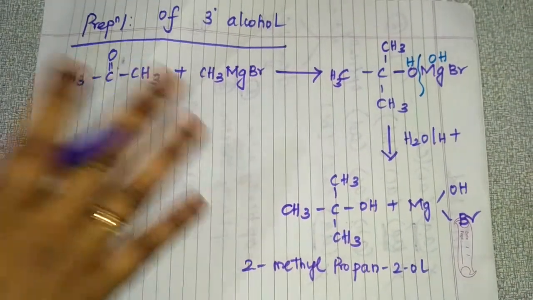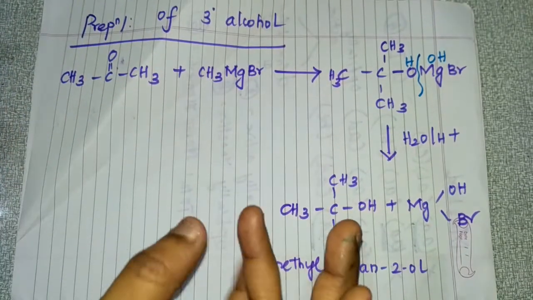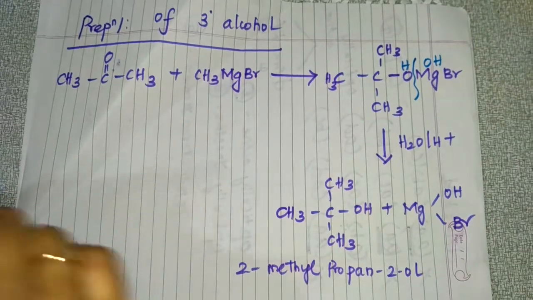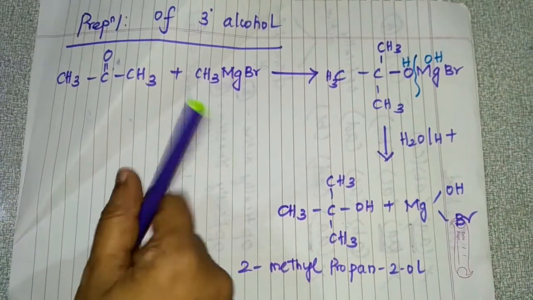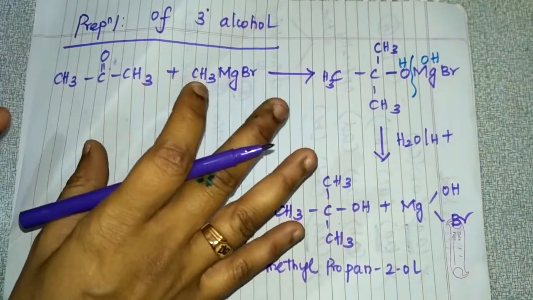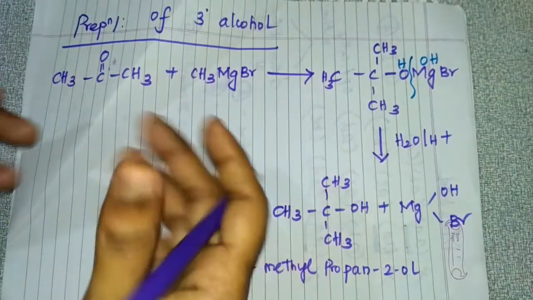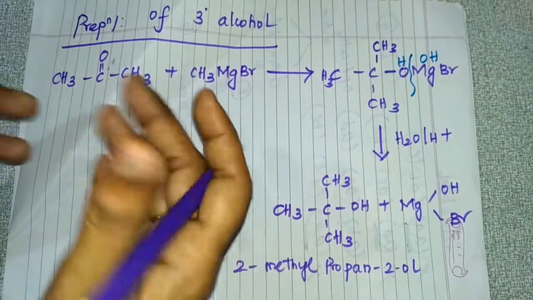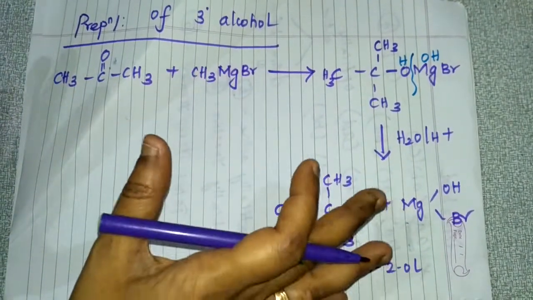So this is how you can prepare primary, secondary and tertiary alcohol from Grignard reagent. For the preparation of primary alcohol, you can take formaldehyde. For the preparation of secondary alcohol, except formaldehyde, you can take any aldehyde. And for the preparation of tertiary alcohol, you can take acetone, propanone.